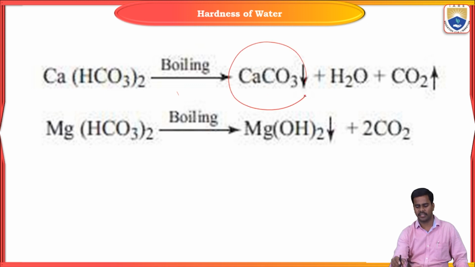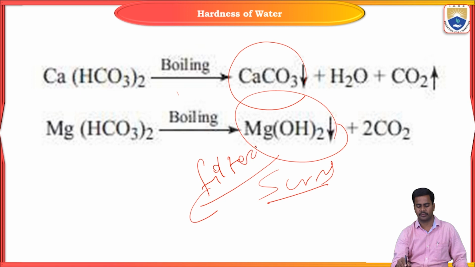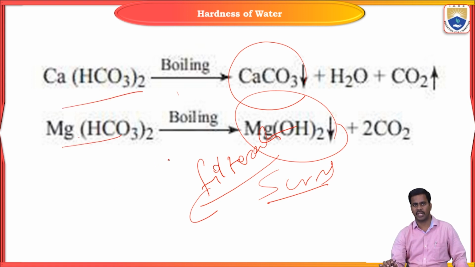This calcium carbonate and magnesium hydroxide are formed as scums. Scums are nothing but insoluble precipitates. So these substances are simply removed through a process of filtration. That's why the type of hardness that arises due to the presence of calcium bicarbonate and magnesium bicarbonate is known as temporary hardness.